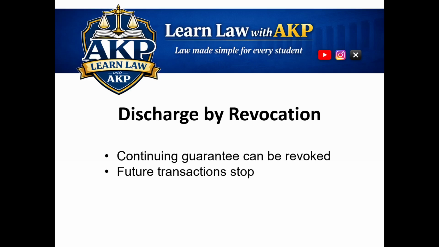First is discharge by revocation. A continuing guarantee can be revoked by giving notice. But this revocation affects only future transactions. Past transactions remain valid. Suppose, for example, B guarantees future purchases made by A. Later, B cancels the guarantee. Now, B is not liable for future purchases but remains liable for old transactions. So, revocation works prospectively.